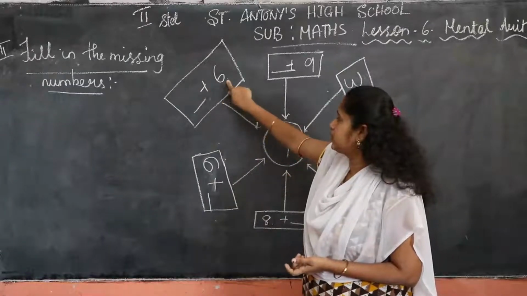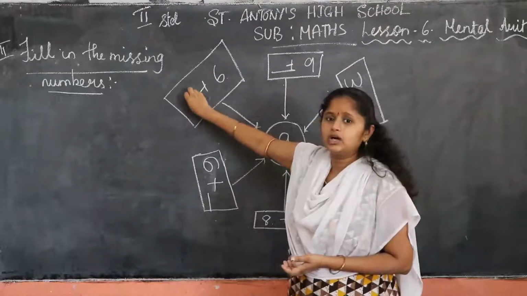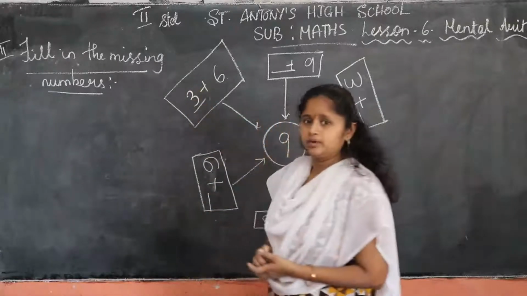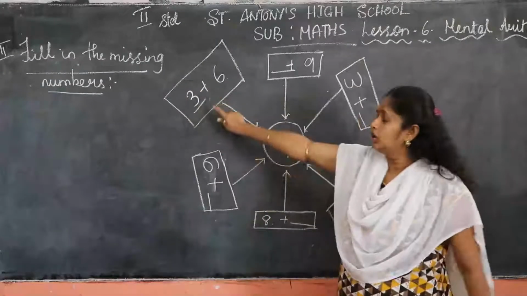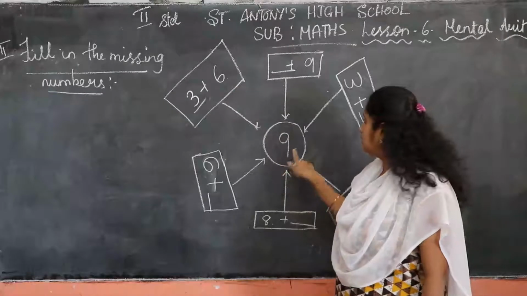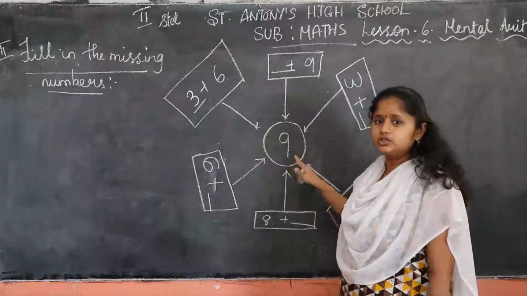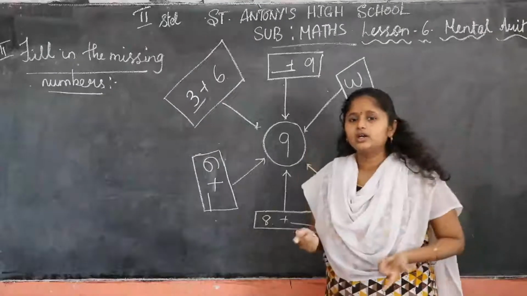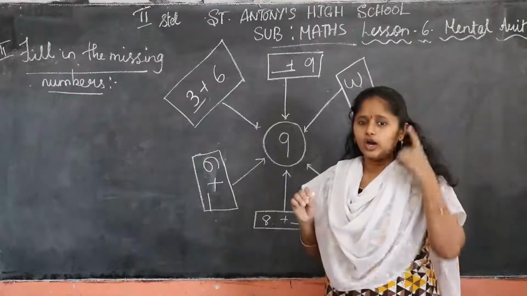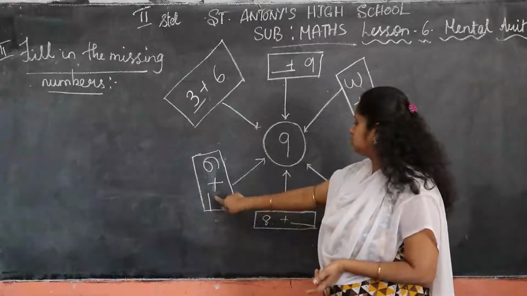If we split this 3, it means 3 plus 6. If you add 3 plus 6, you will get 9: 6, 7, 8, 9. Yes children, you have to think it. That means we are doing mind calculations. Think and write the answers here.